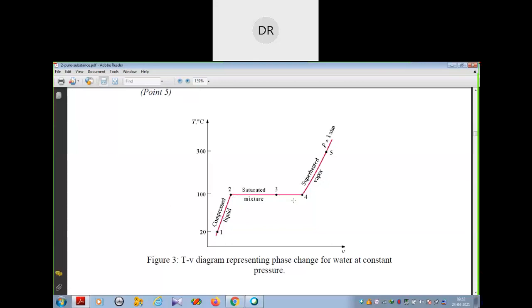From position 3 to position 4, if the saturated vapor is heated with some more heat, then that saturated vapor will be converted into superheated vapor. So this is your TV diagram, temperature volume diagram, representing phase change for water at constant pressure.